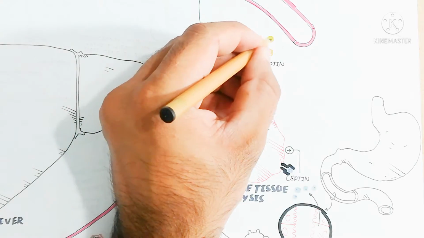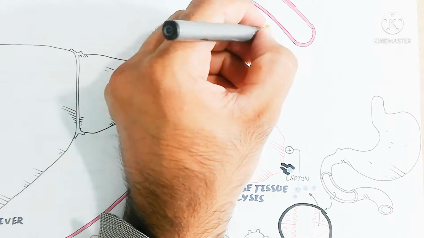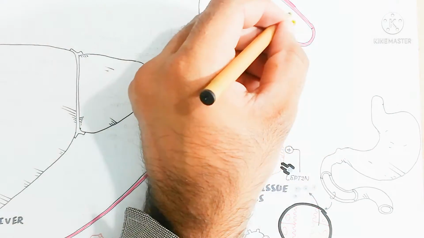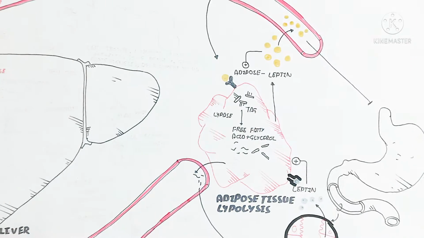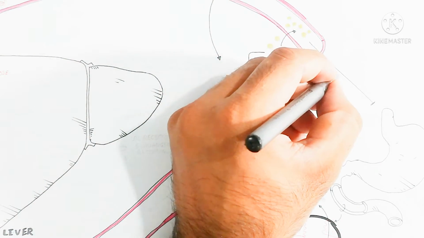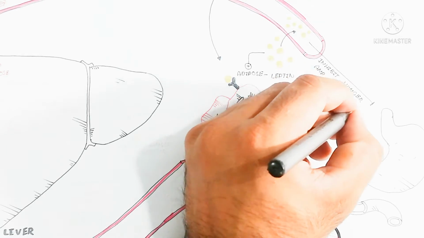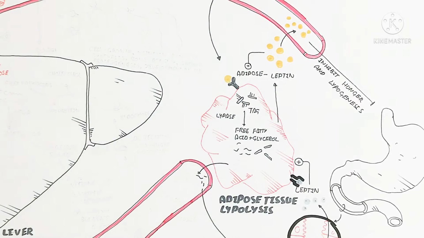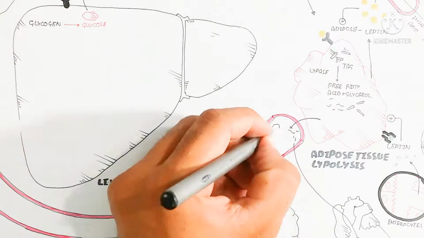This leptin hormone will go into the blood during the fasted state. When it goes into the blood, that is known as adipose leptin. This adipose leptin also increases lipolysis, as well as inhibits the appetite process. So it inhibits hunger, and lipogenesis will be inhibited by leptin.